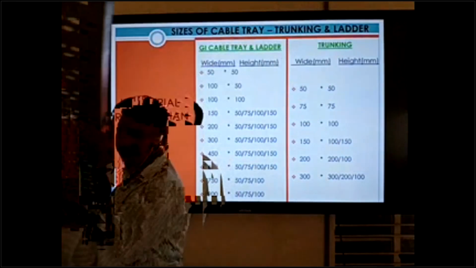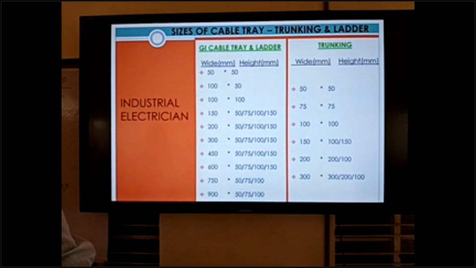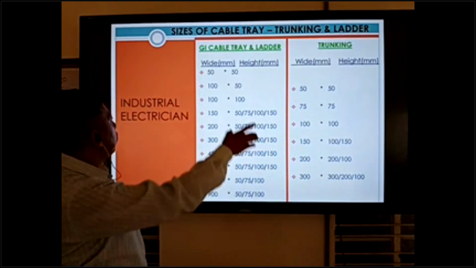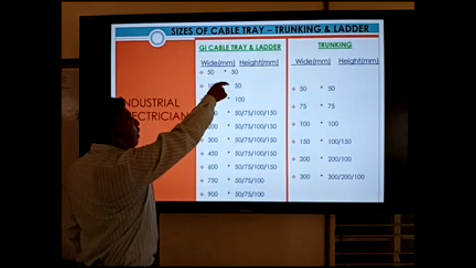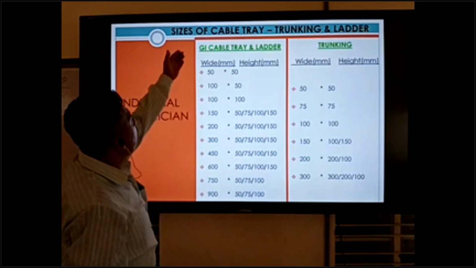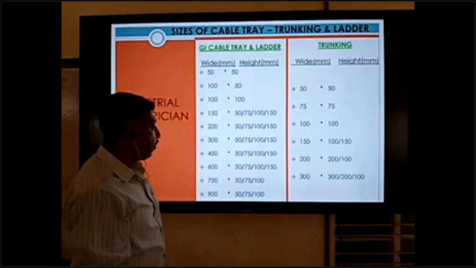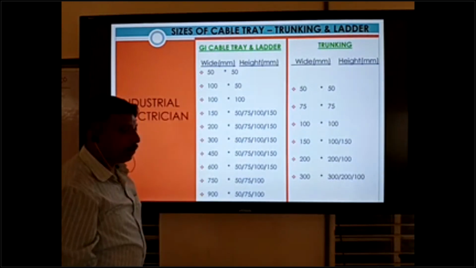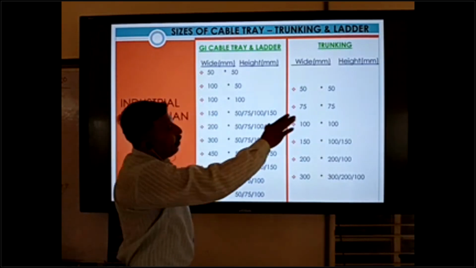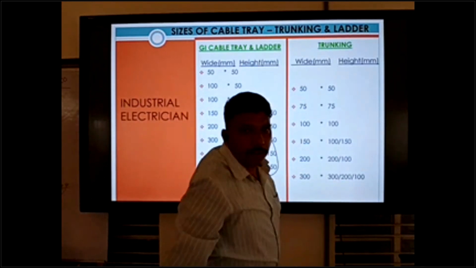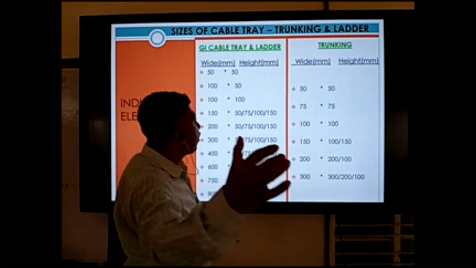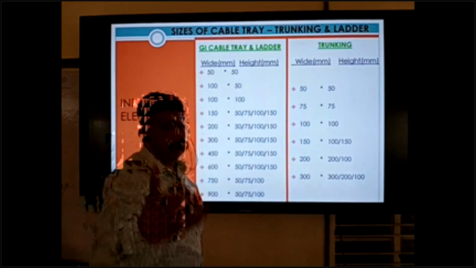So cable tray has two measurements: wide and base. As per wide and base, cable tray and ladder, all these sizes are available. Cable tray and ladder, not trunking. Trunking is different. Just now you can forget trunking. You can remember only cable tray and ladders.